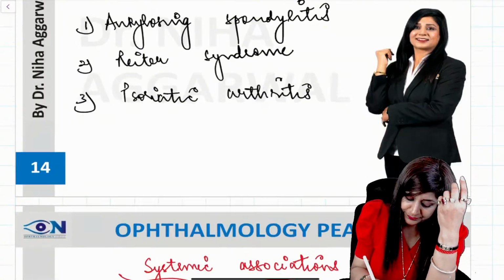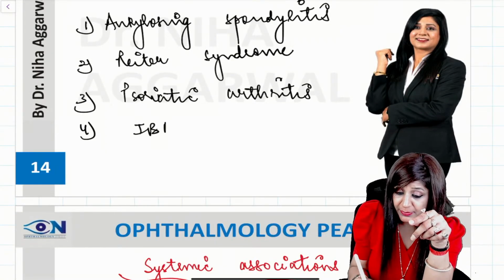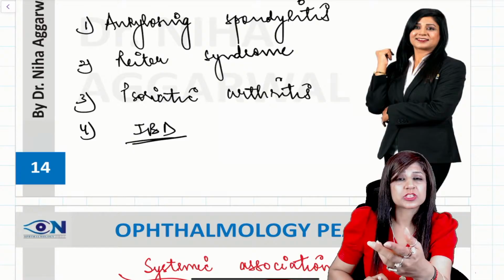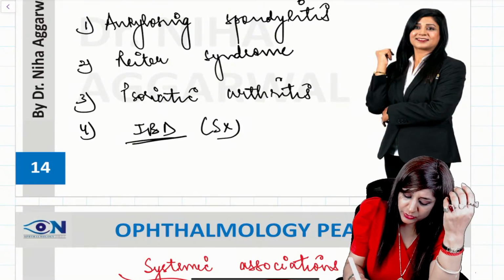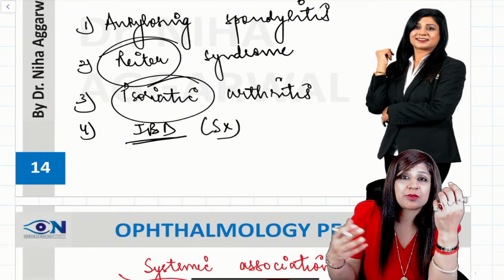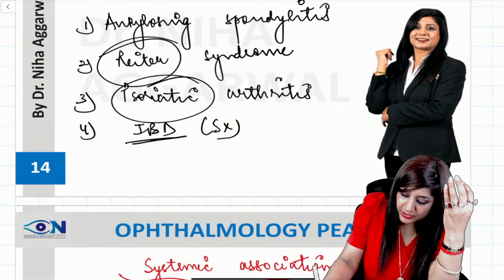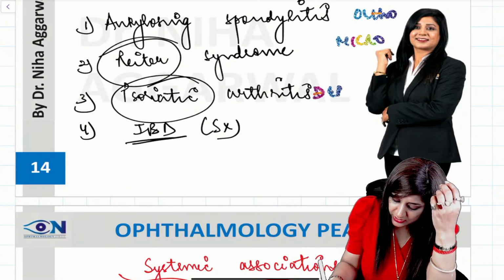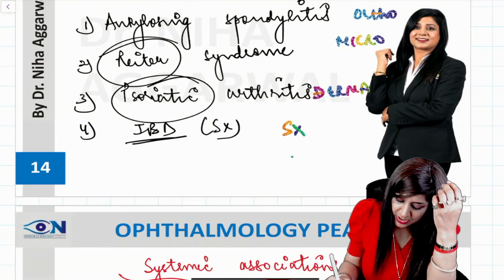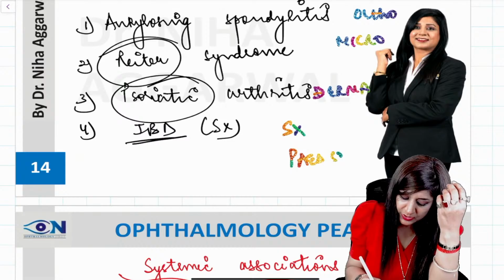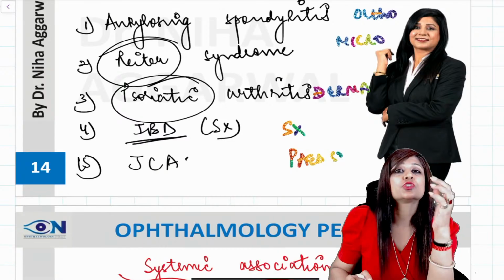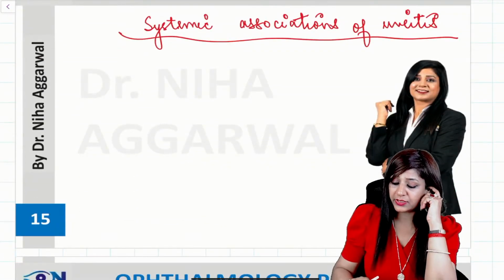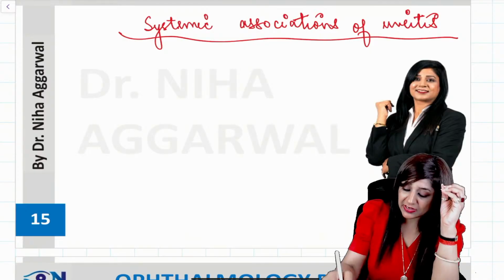We can have, somebody was writing also, IBDs. In IBDs, this patient can come with acute abdominal cramps, bloody diarrhea, blood and mucus in stools, surgery association can be there, derma association can be there, ortho association can be there. I can have the pediatric association also, because this patient can be having juvenile chronic arthritis, or juvenile rheumatoid arthritis can also be there. Now the systemic associations that I was talking about here, I will elaborate them.